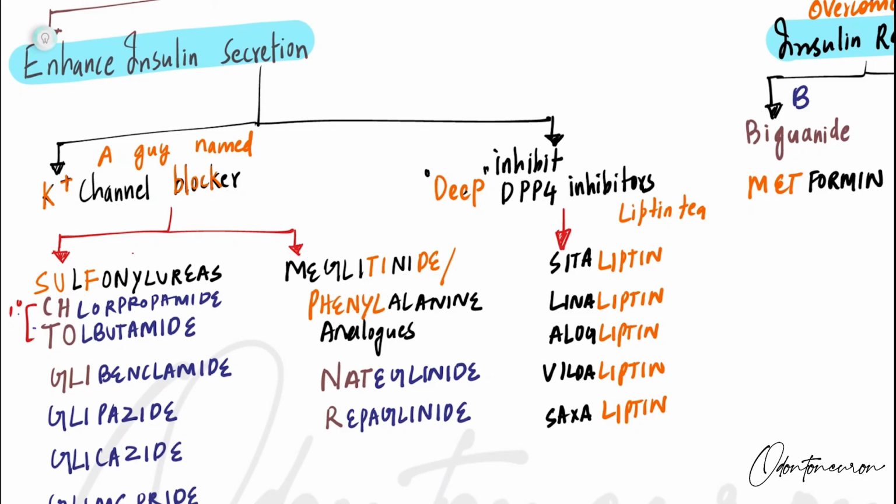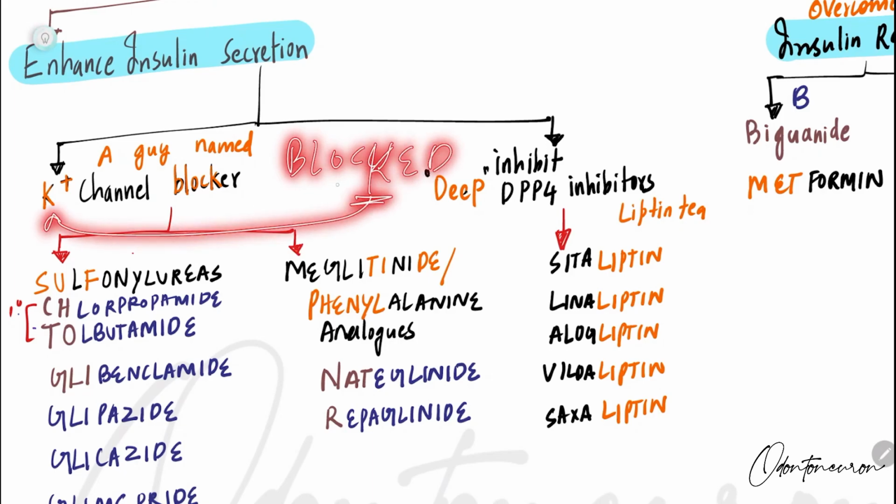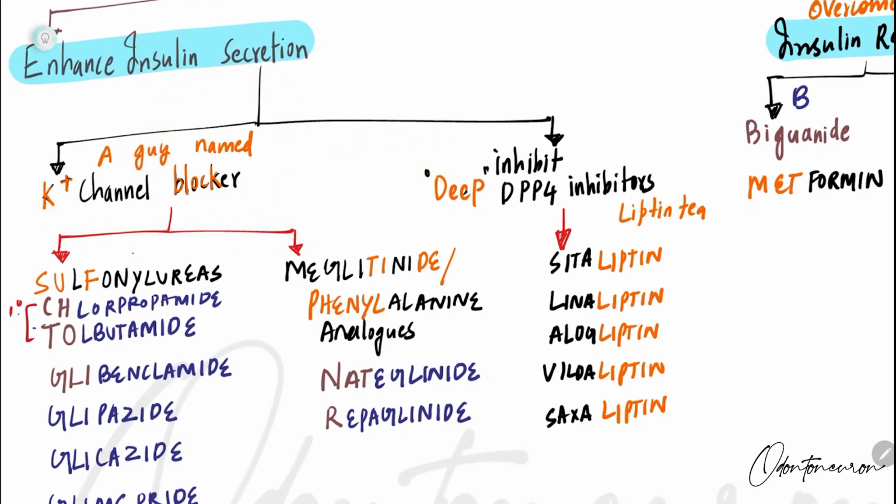There was a guy in a village, a poor guy, whose life was blocked. K stands for potassium, and blocked, so it's a potassium channel blocker. As his life was blocked, he was using surf, tide, and phenyl to clear the blocks. That means sulfonylureas, meglitinides, phenylalanine analogs.